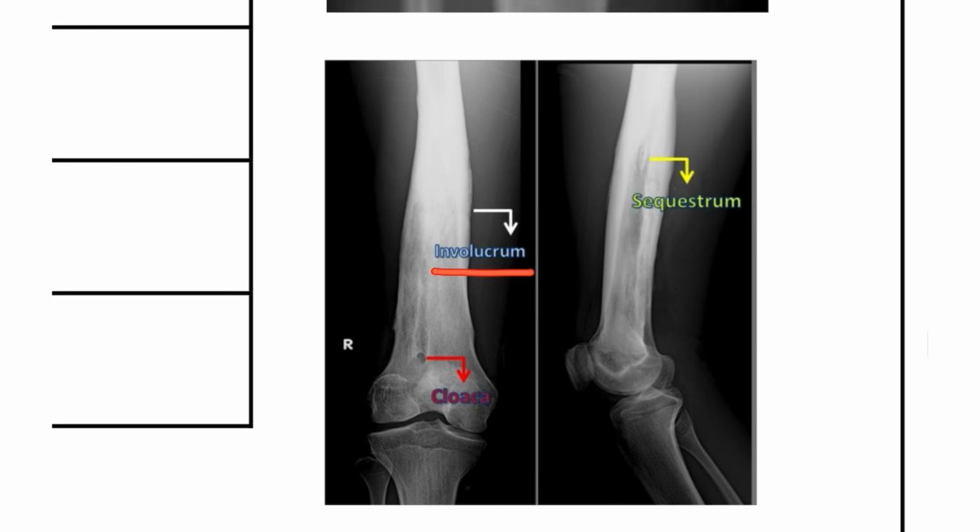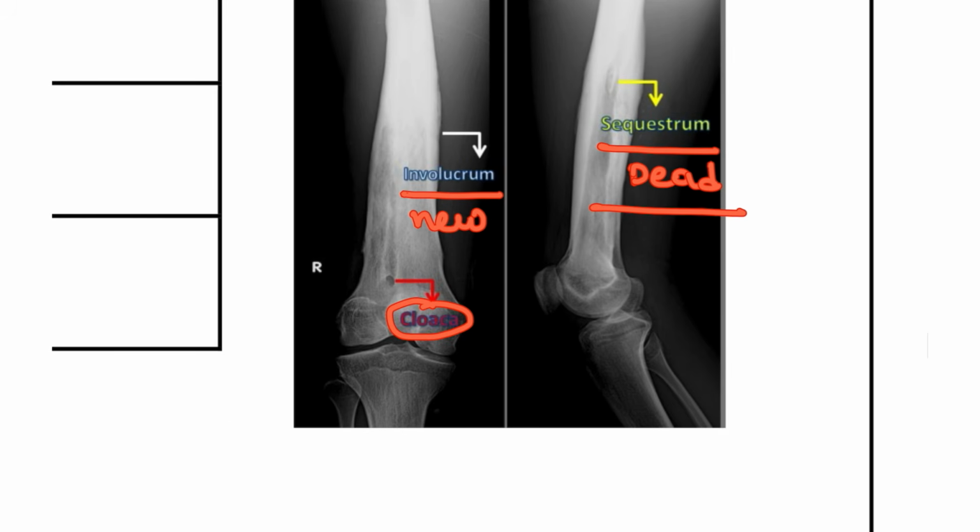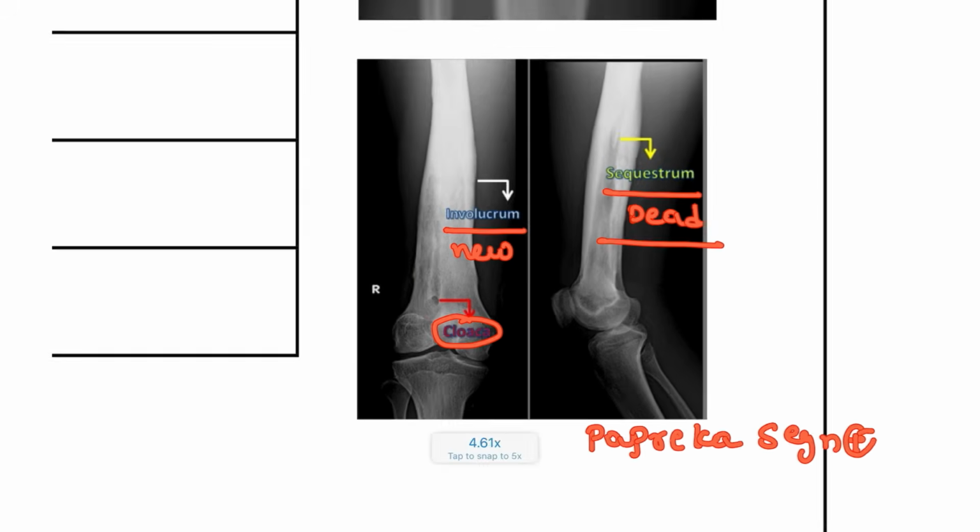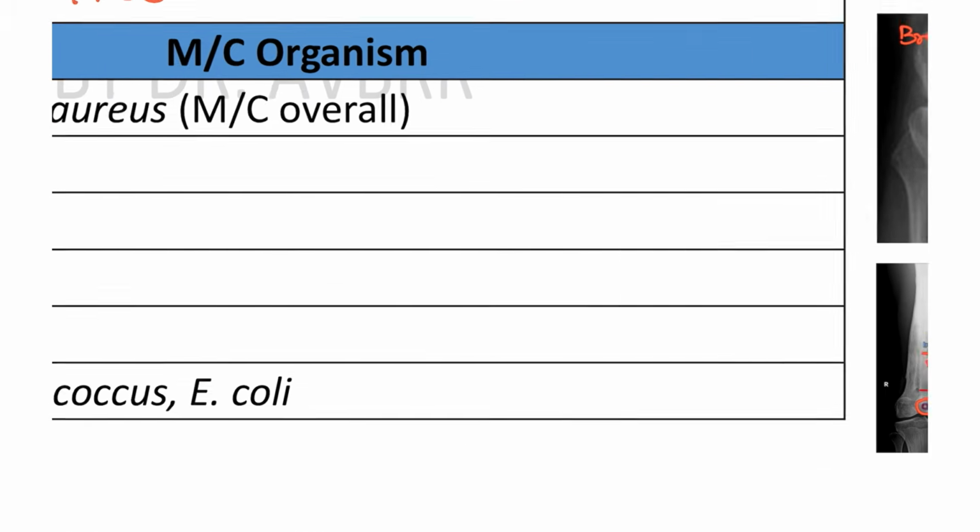One is the involucrum and the sequestrum. Sequestrum is dead bone, involucrum is new bone, and connected to this is the cloaca. Cloaca means sinus formation from the skin to the bone, so from there you are going to have the discharge. Okay, that is how we are going to see it. For the sequestrum, you have to do a sequestrectomy, and after removing it you have to fill with bone graft or cement. When doing this, you have to see the blood vessels, right? The fresh bleeding has to be seen in the bone bed, and that sign is known as the paprika sign. So you have to see the blood while you are dissecting or removing the sequestrum.